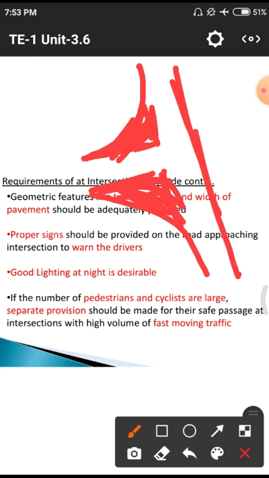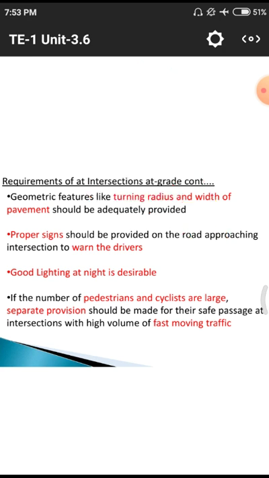Why? Because if we increase the width, automatically there may be a chance of better visibility to the drivers. Automatically the road is widened, meaning the vehicles have a free flow with their relative speeds, so that we need to improve the speed at the particular cross sections. Geometric features like turning radius and width of the pavement should be adequately provided. Adequately means more than the required.